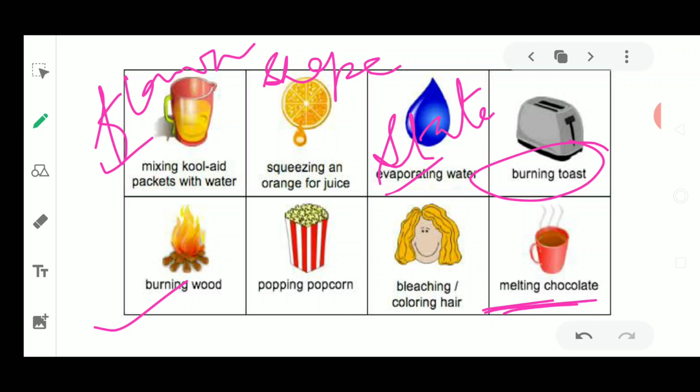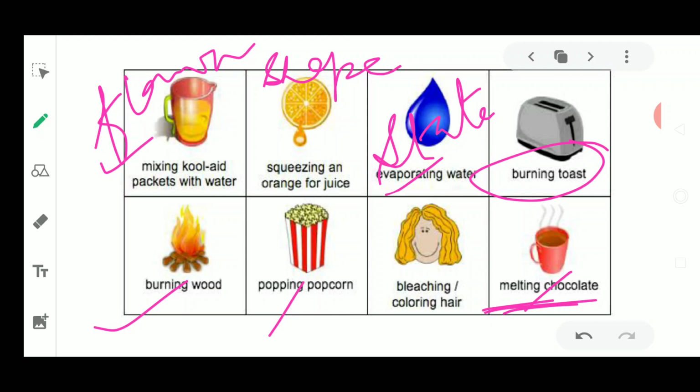Okay, now changes could be fast change or slow change. Fast change means, see, the popping of popcorn is a fast change, or melting of chocolate is a fast change. This is a very fast type. Slow change means you're growing. Your change could be very slow, you could not see yourself growing, but after some time, if you see yourself, you feel changes. You cannot observe the changes. Some are visible changes, some are invisible changes.